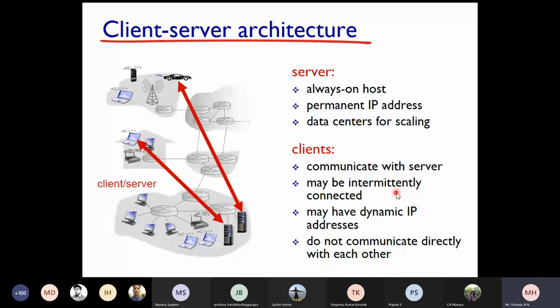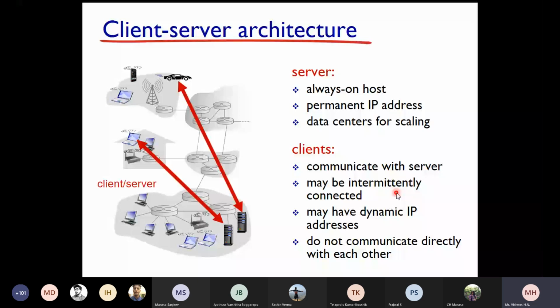Yes, dynamic IP addresses, in the sense, as I told you before, suppose in a lab you come with your laptop, an IP address will be given to your laptop at that point of time, and when you go out, the IP address which is assigned to your laptop can be taken back. So that's a dynamic IP address assigned to your system. Once that IP is taken back from your system, that IP can be given to another system also. So effectively utilizing the IP addresses comes into picture here, which cannot be done for a server. That's what I told you.